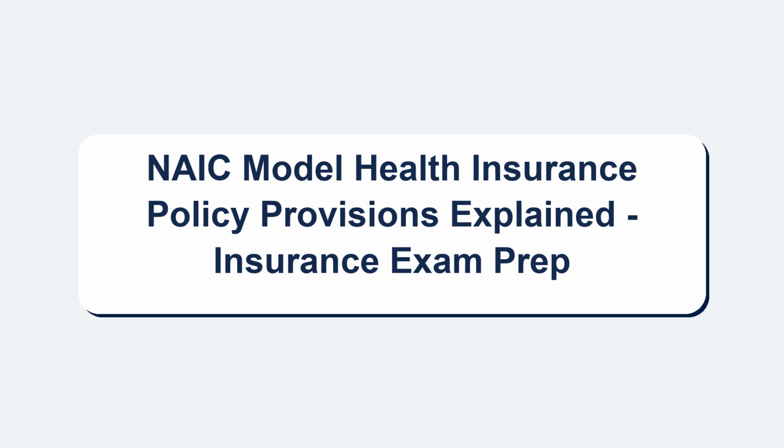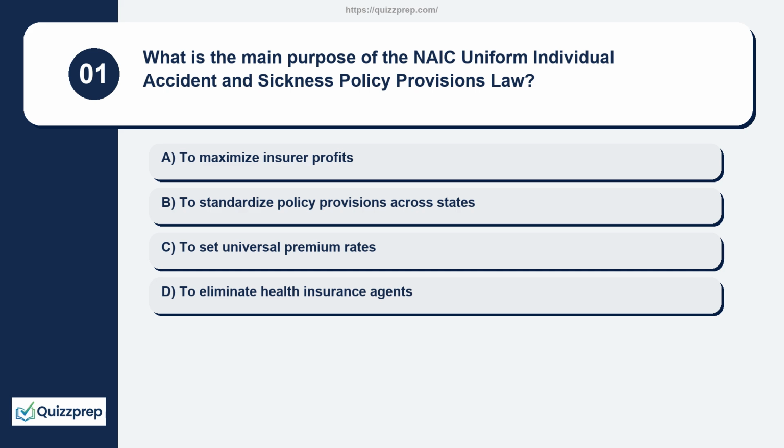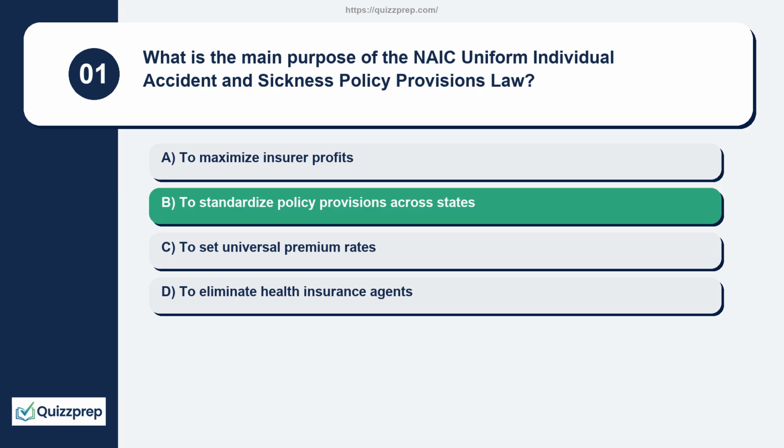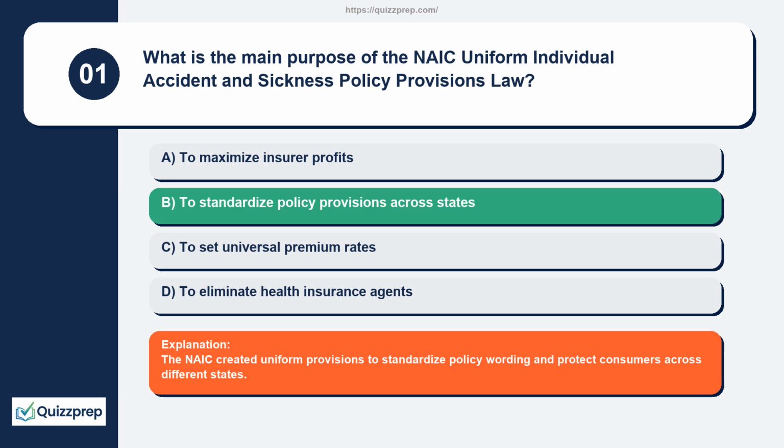NAIC Model Health Insurance Policy Provisions Explained, Insurance Exam Prep. Question 1. What is the main purpose of the NAIC Uniform Individual Accident and Sickness Policy Provisions Law? To maximize insurer profits, to standardize policy provisions across states, to set universal premium rates, to eliminate health insurance agents. The NAIC created uniform provisions to standardize policy wording and protect consumers across different states.